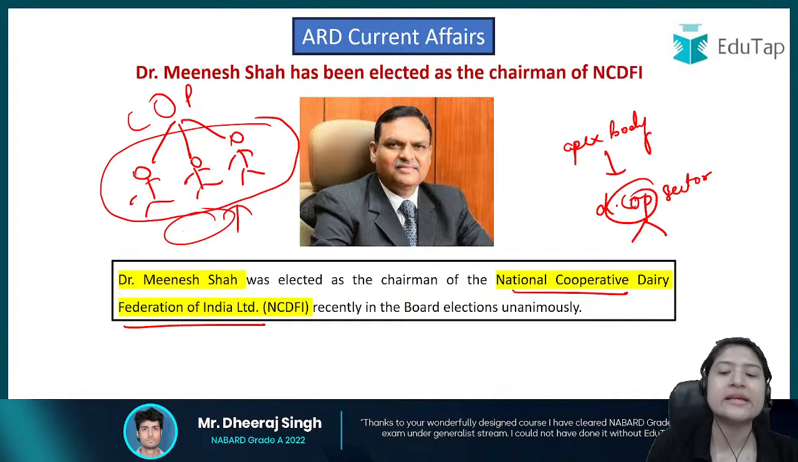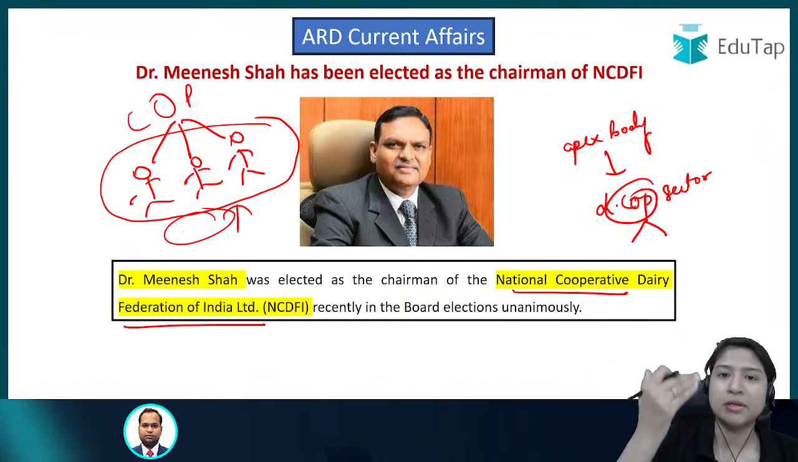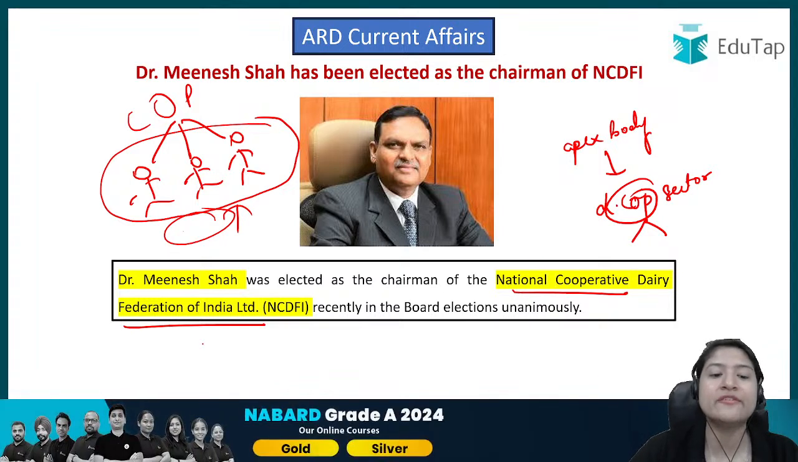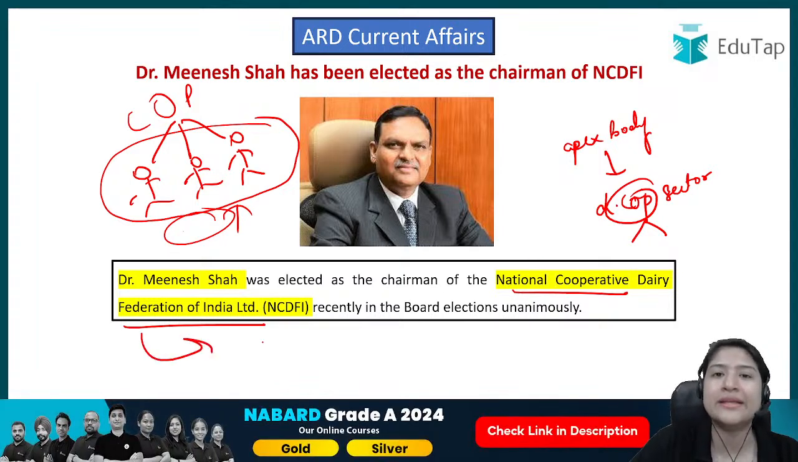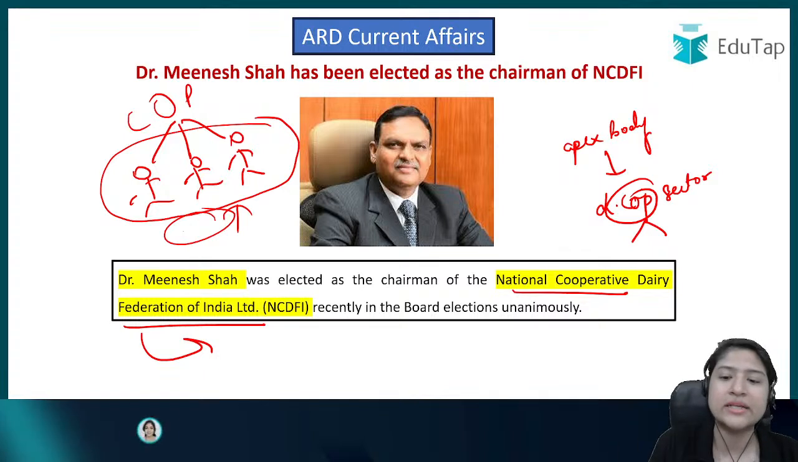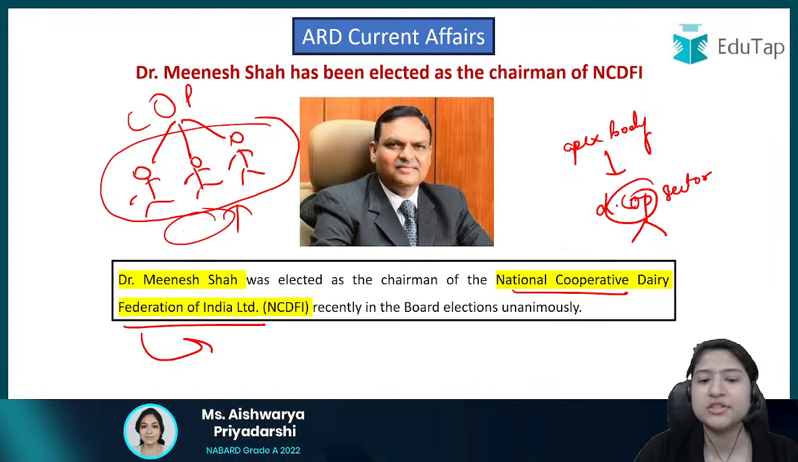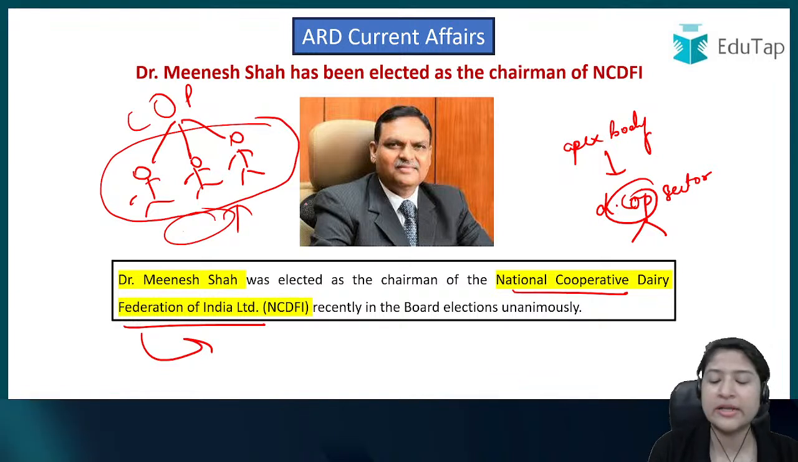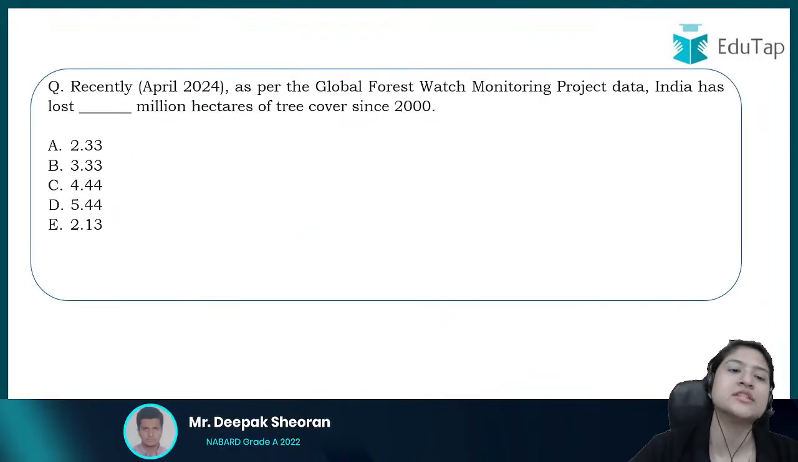So now in the dairy sector we also have cooperative societies, but to have a proper dialogue between them, to have proper coordination with them, there has to be an apex body. Okay, so this National Cooperative Dairy Federation of India acts as a mediator, or you can say a controller, for monitoring purposes and for other activities. And recently Dr. Minesh Shah was appointed as its chairman.